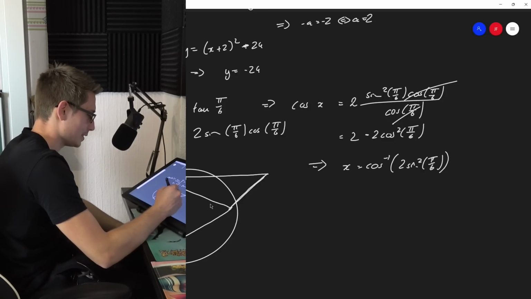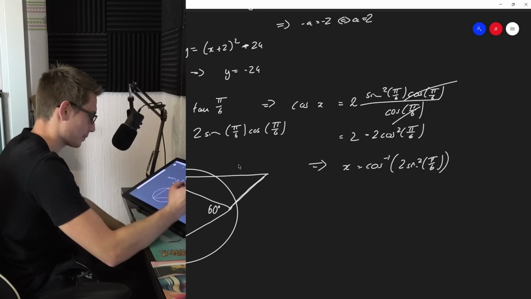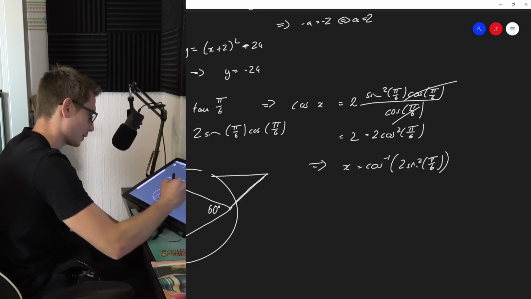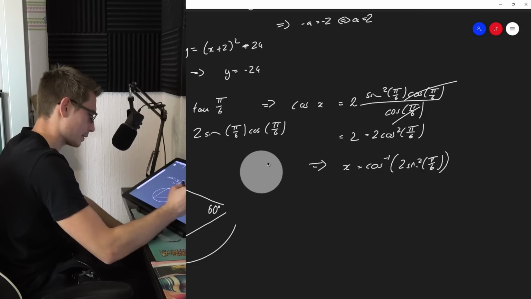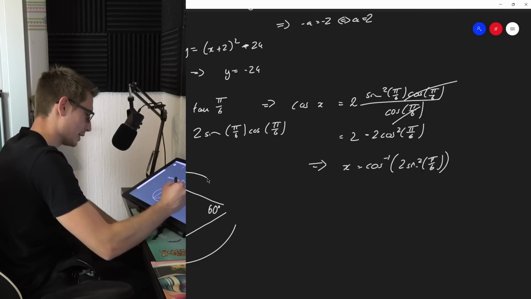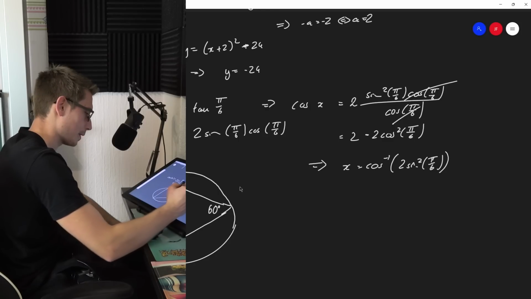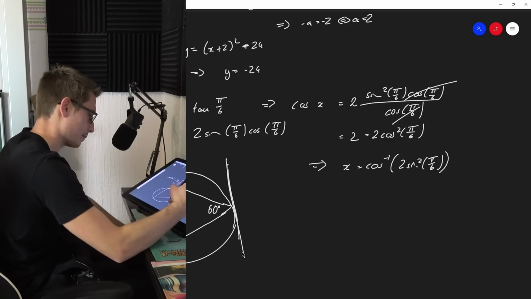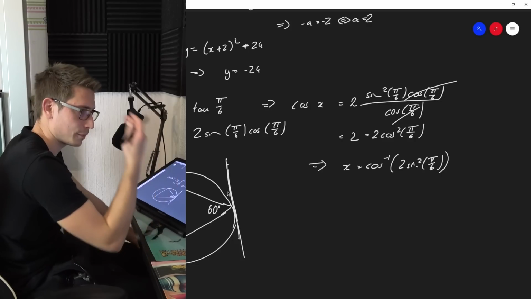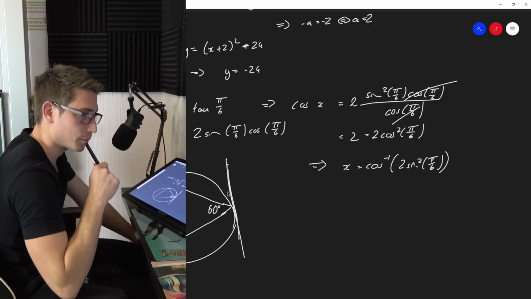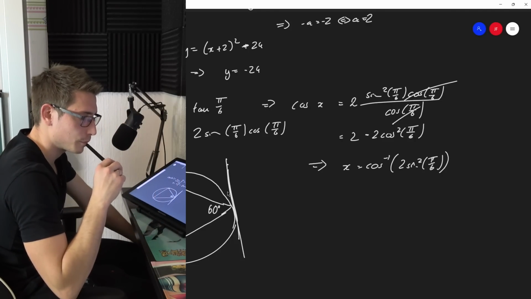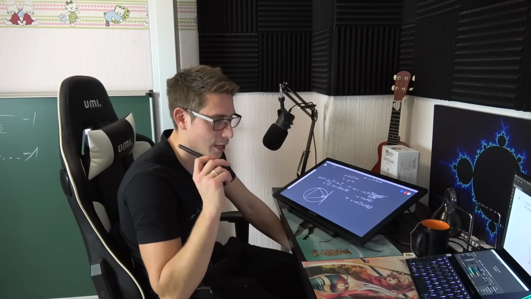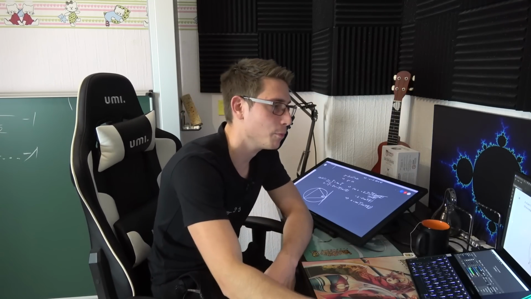If this right here is 60 degrees, and if this other guy is a tangent line, then I still don't see how this is the case, and I'm going to give up on this question.